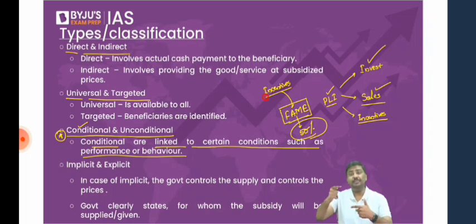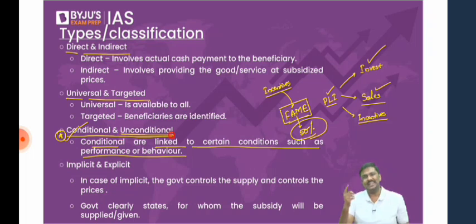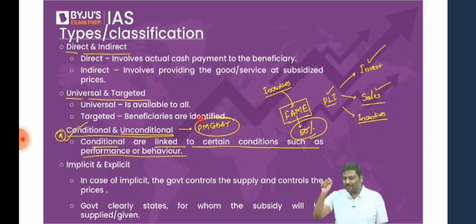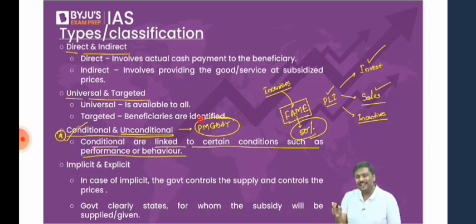Again, these are nothing but conditional subsidies. You'll have to behave in a particular way. You'll have to perform in a particular way. Only then you'll be provided with subsidies, conditional subsidies. What about unconditional subsidies? Best example, can I say same scheme that we have used? Pradhan Mantri Garib Kalyan Anna Yojana. Now, how many of you believe that under Pradhan Mantri Garib Kalyan Anna Yojana, poor people are supposed to perform in a certain way to get 5 kgs of food grains?